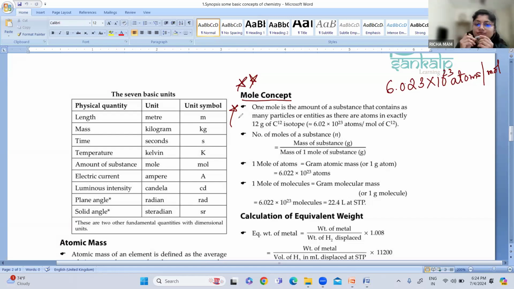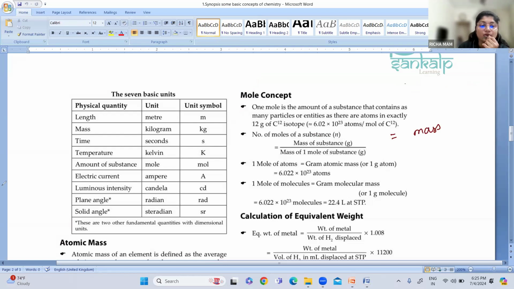If you are calculating the number of moles of a substance, then the mole can be calculated as mass of the substance upon mass of 1 mole of the substance. Please note down these four important formulas.